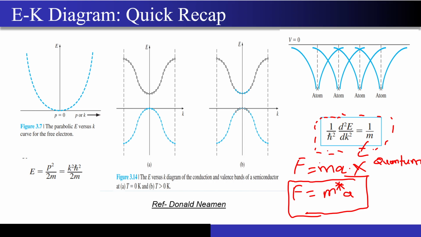Because of the movement of the electron in the crystal, considering the wave function and all, considering the Kronig-Penney model, that is the electron's movement in the potential well, considering the atom as a 3D potential well. If you calculate the movement of the electron, if the electron wants to pass through the crystal, then considering all these effects, you will get this E-K diagram, and from this E-K diagram you will be able to calculate the effective mass.